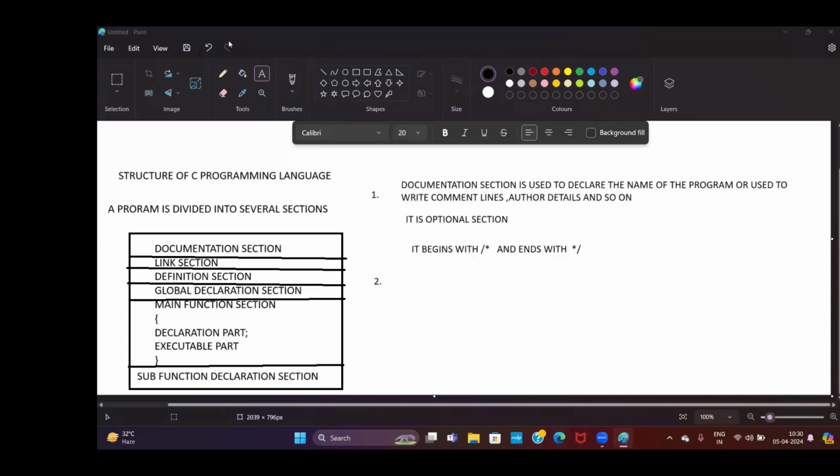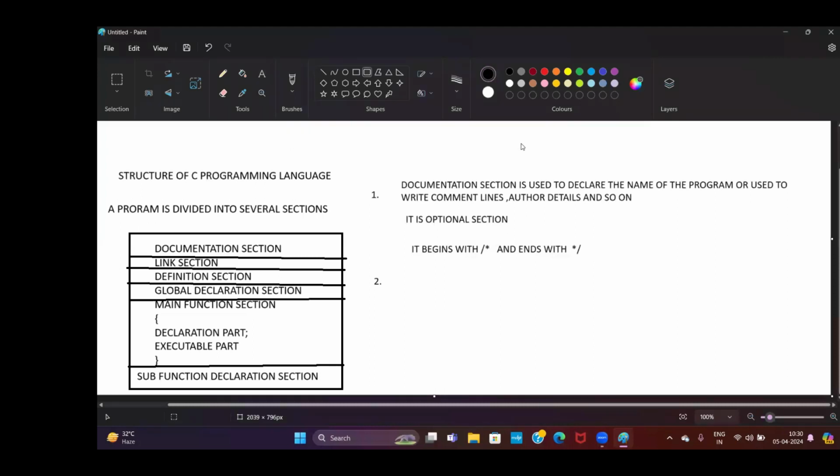First of all, I want to tell you, suppose I want to implement one program. So this is my program, suppose. Now I want to read some data from the user, or I want to print some data on the screen, or else I want to use some